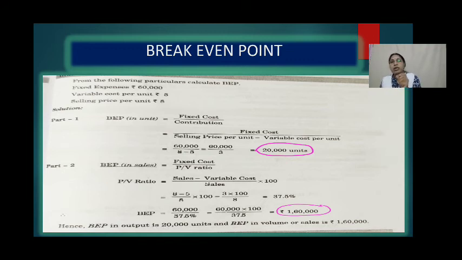So if we are multiplying break-even point in units with the selling price per unit, we will be getting break-even point in sales. That is 20,000 units into 8 rupees per unit, which is the selling price. That is equal to 1,60,000. Anyway, you can find out this break-even sales. So this is how we are going to calculate the break-even point.